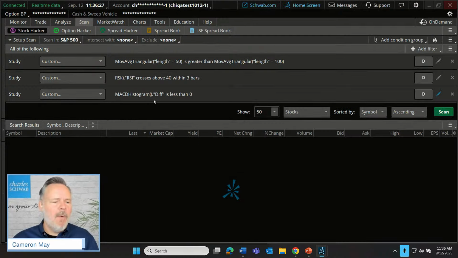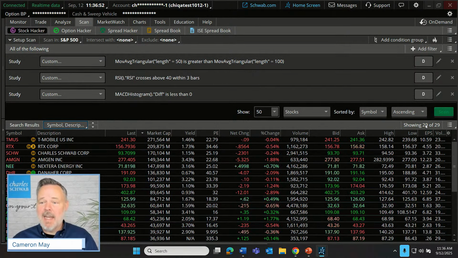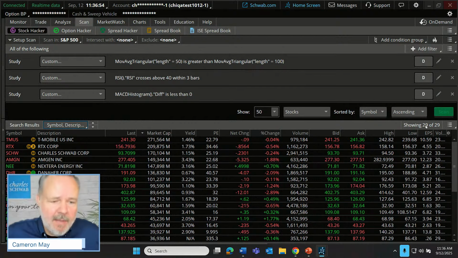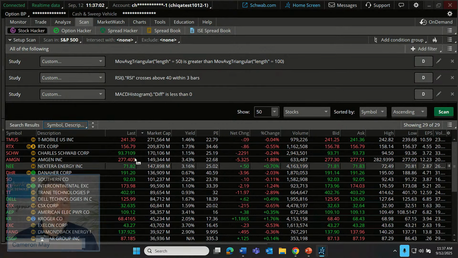So now, I wonder how many companies within the S&P 500 currently have a 50 triangular moving average above the 100, recently have an RSI crossing above 40, and right now have a MACD histogram that's down below 0, maybe turning to a darker red. Let's click Scan, see what we get. Okay, so it looks like we have 29 out of 500. I said this is a relatively unusual signal. Out of 500, only 29 S&P 500 companies have this.